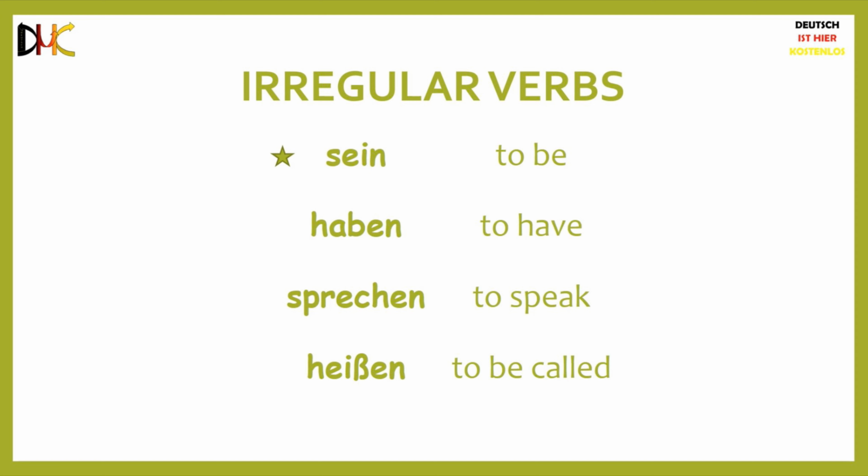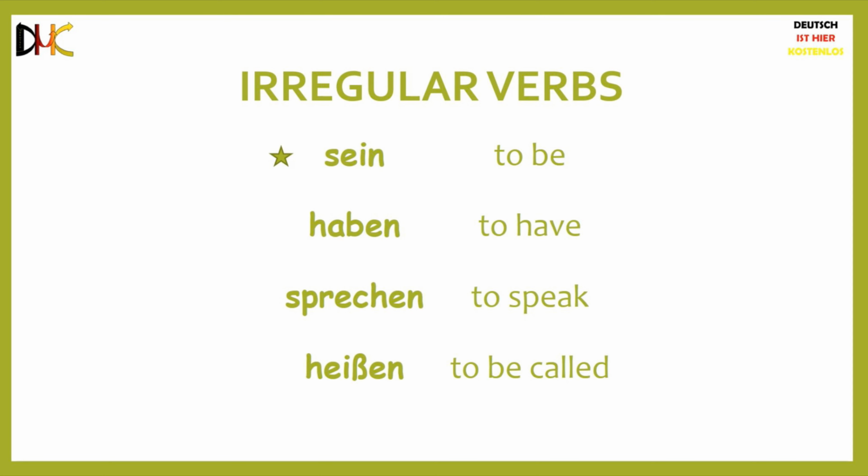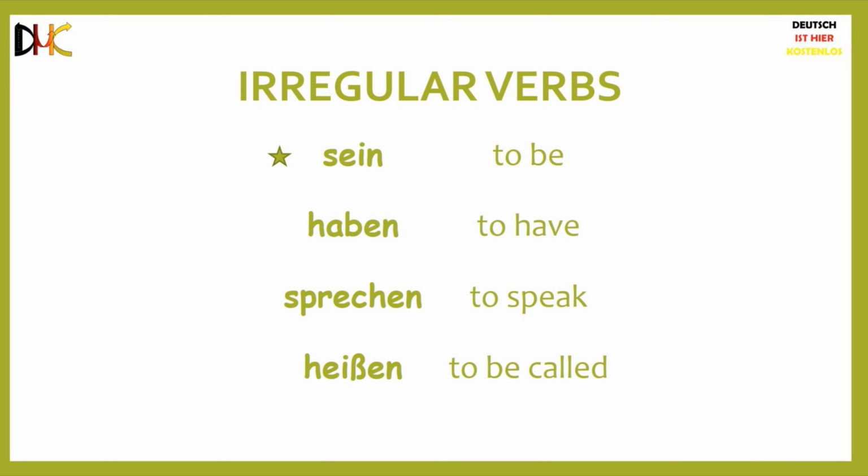The first and the most important irregular verb is sein. Sein means to be. Sein is probably the most irregular verb in German, and its conjugation is not intuitive at all. However, it is also one of the most widely used verbs, so you have to be perfect with it no matter how challenging it is. All the other irregular verbs shouldn't be as challenging. Some of them are haben, which means to have, sprechen, which means to speak, and heißen, which means to be called. Let's look at the conjugation of these verbs.